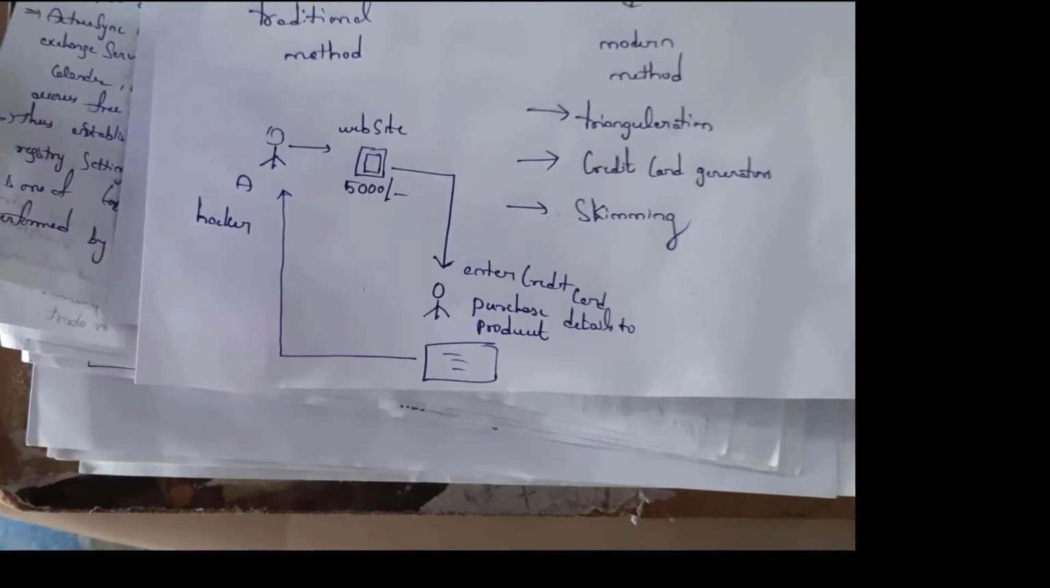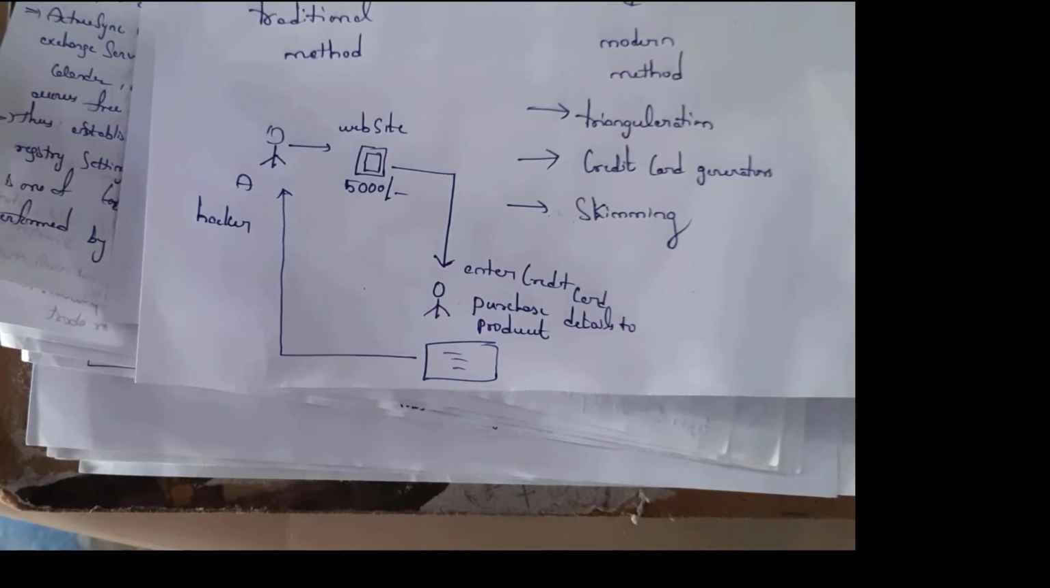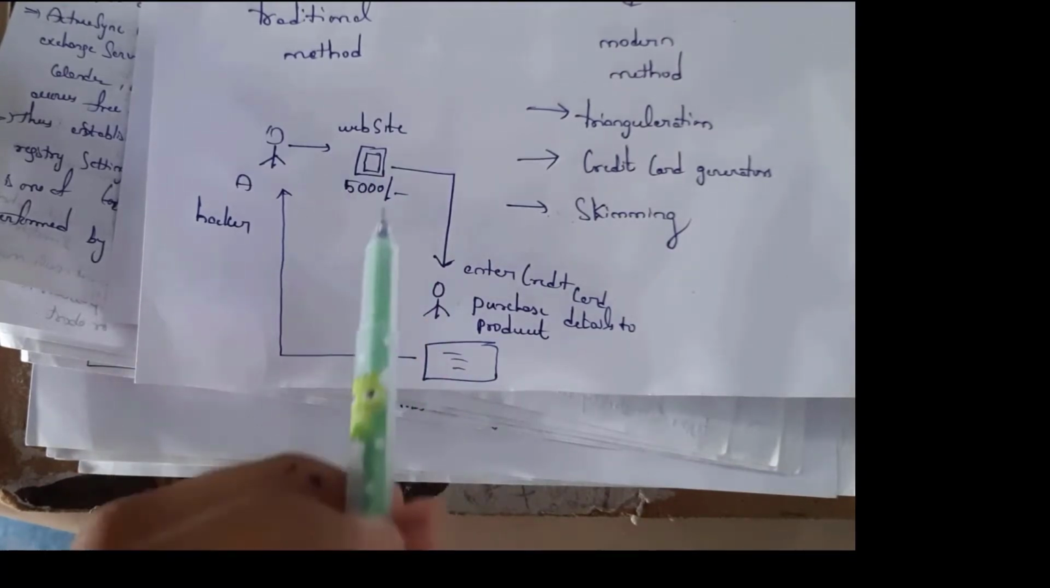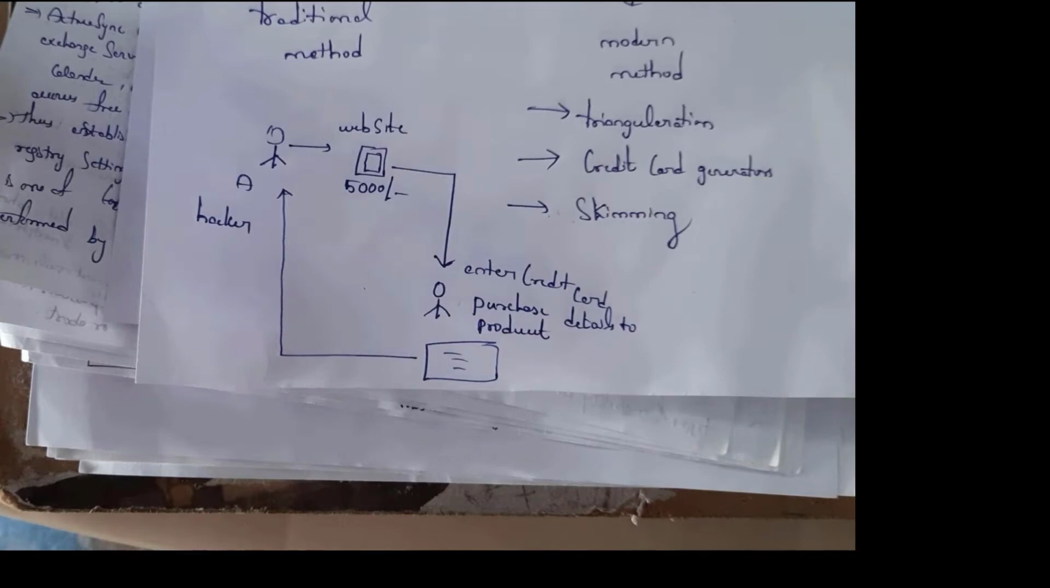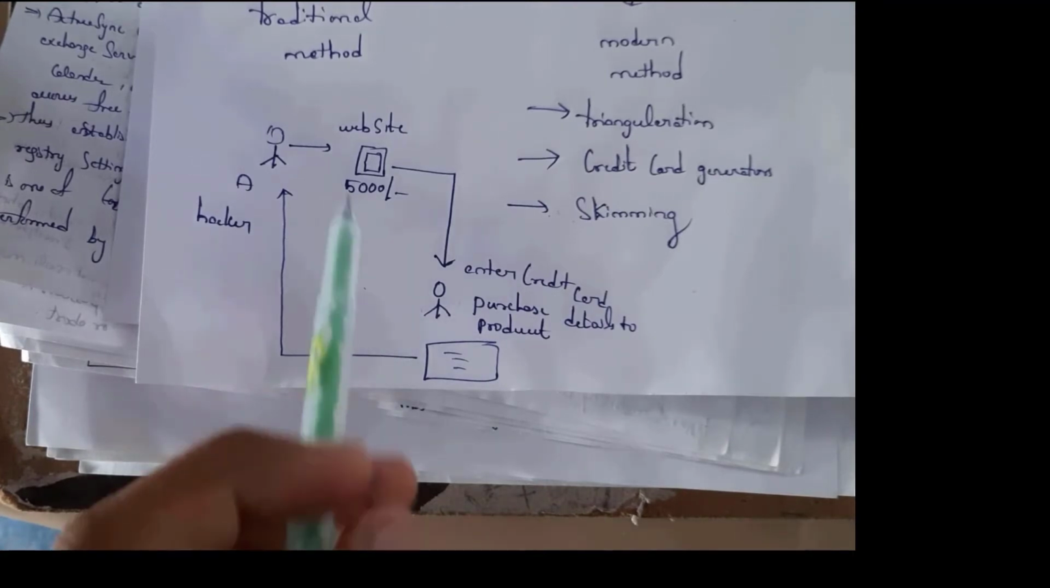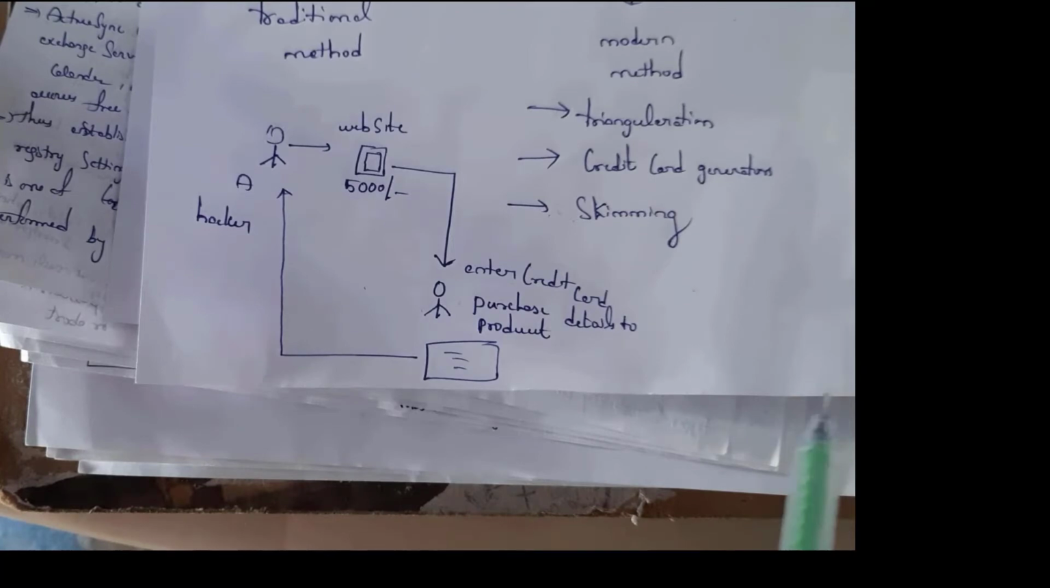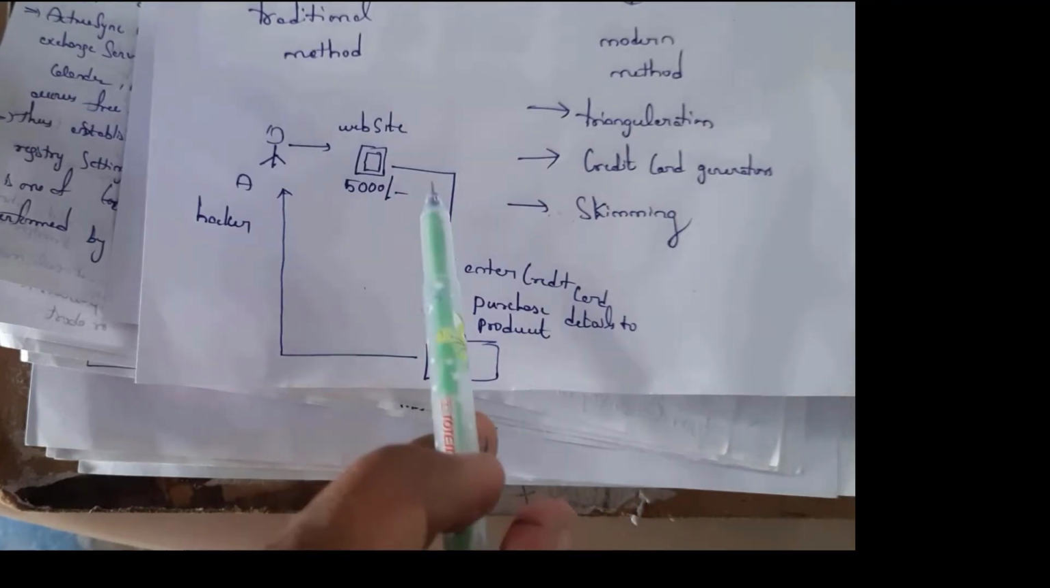See this example. User A is the hacker. What he does is he creates a fake web page. See, this is an online shopping web page. This web page contains a mobile phone. The price is 5,000 rupees. So the user thinks this mobile is 5,000 rupees, and the user enters all the credit card details in order to purchase this product. The details entered on this site are transferred to the hacker. It is an example of triangulation method.